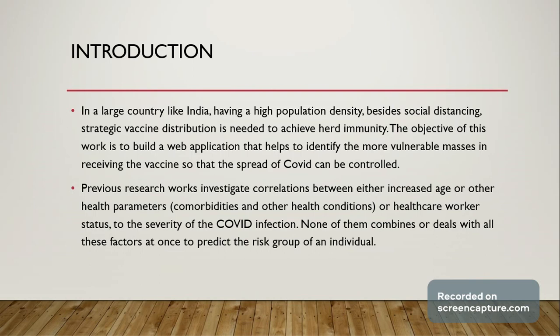Now, previous research works investigate correlations between either increased age or other health parameters, comorbidities, and other health conditions, or healthcare worker status to the severity of the COVID infection. But none of them combines all of these factors at once to predict the risk group of an individual.